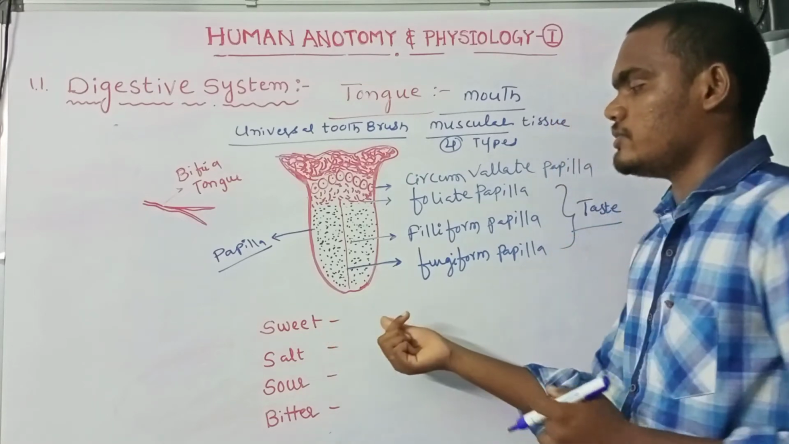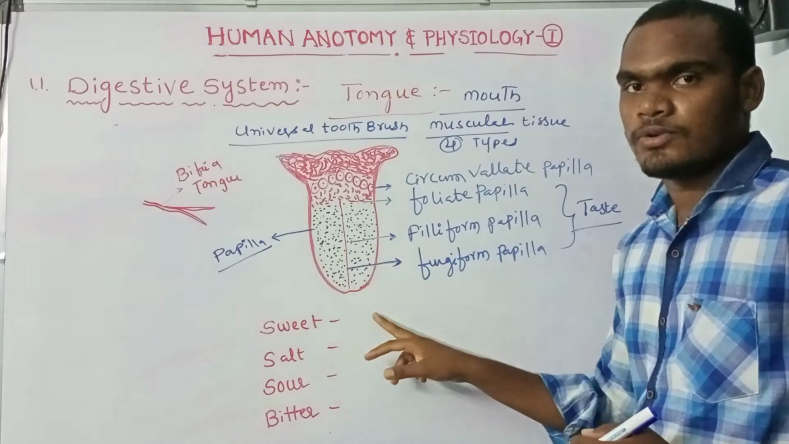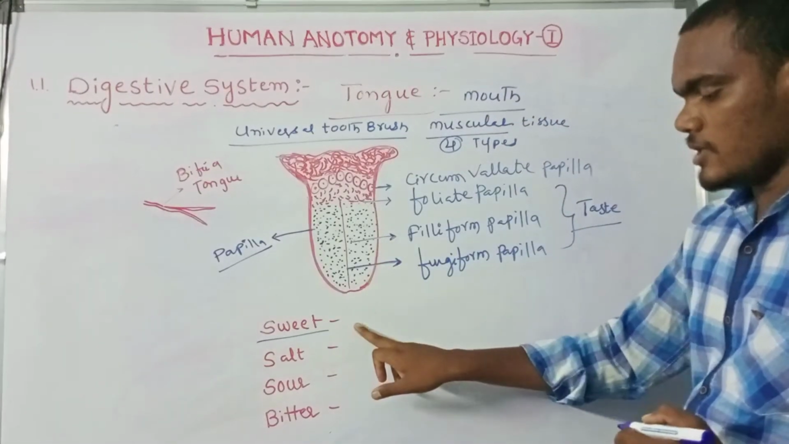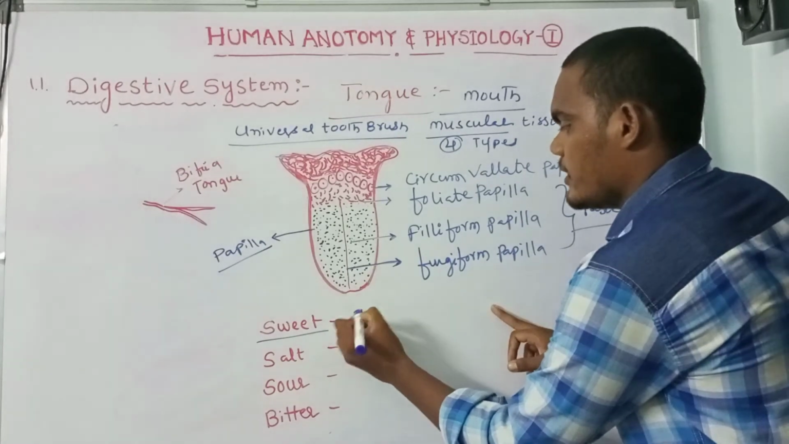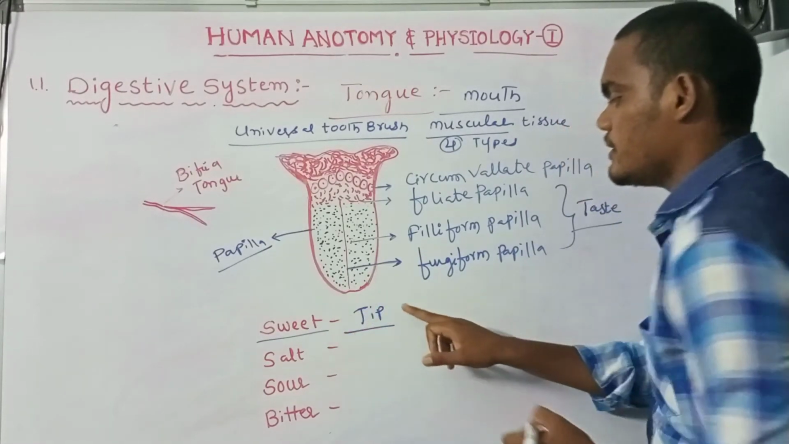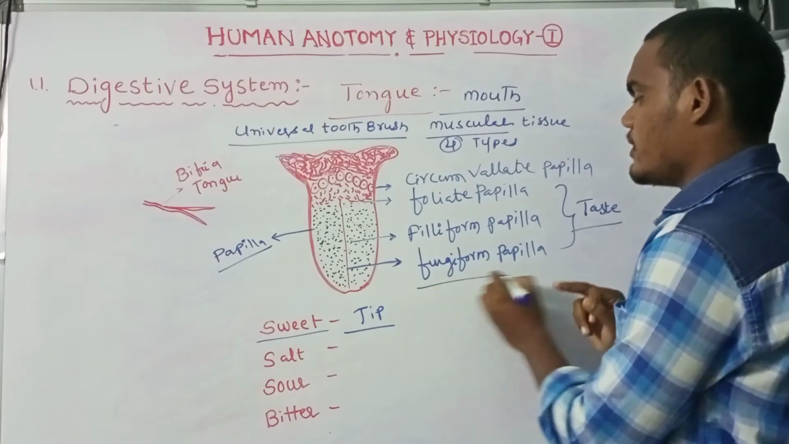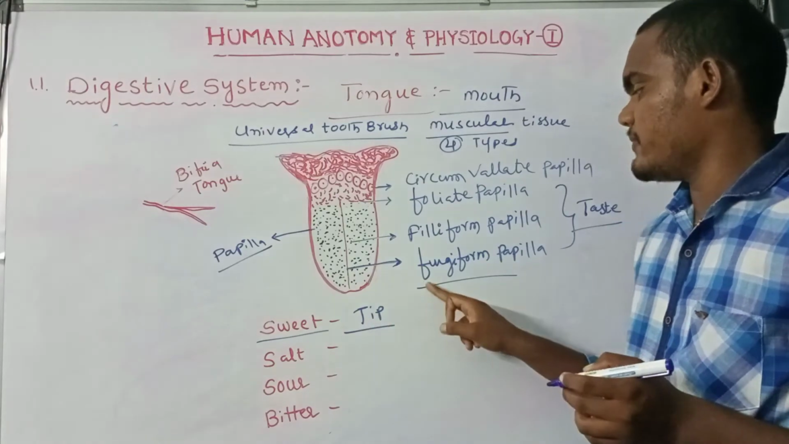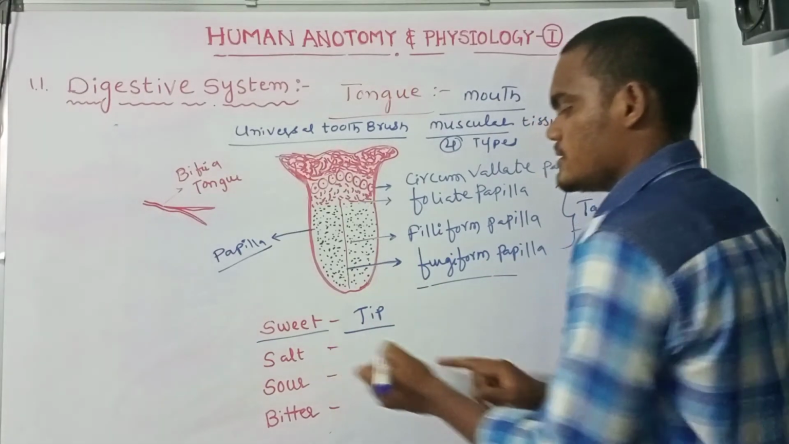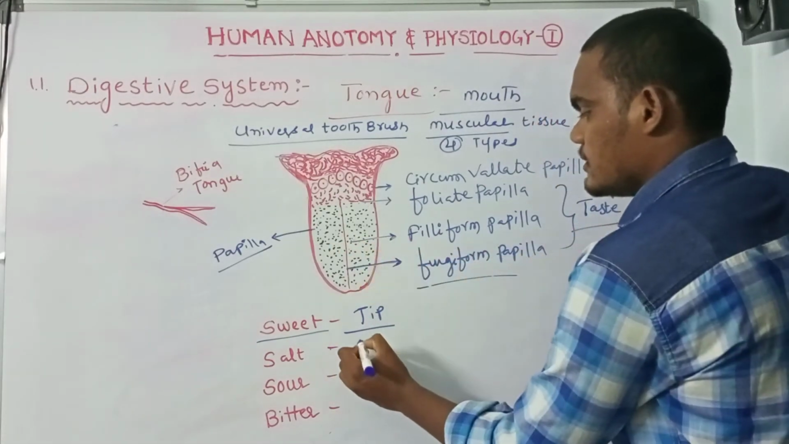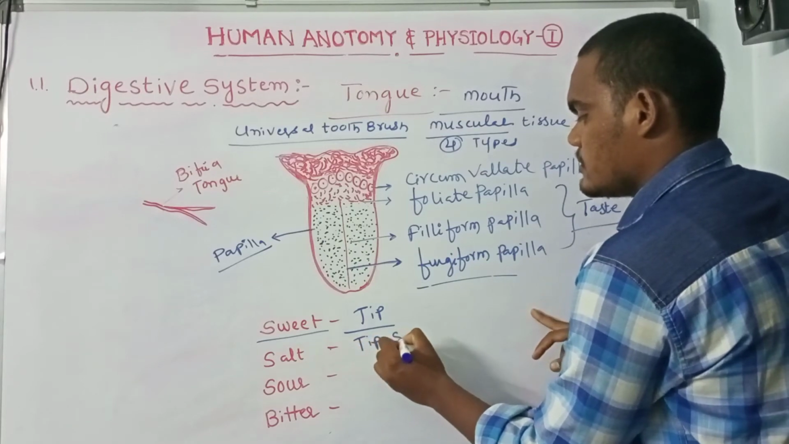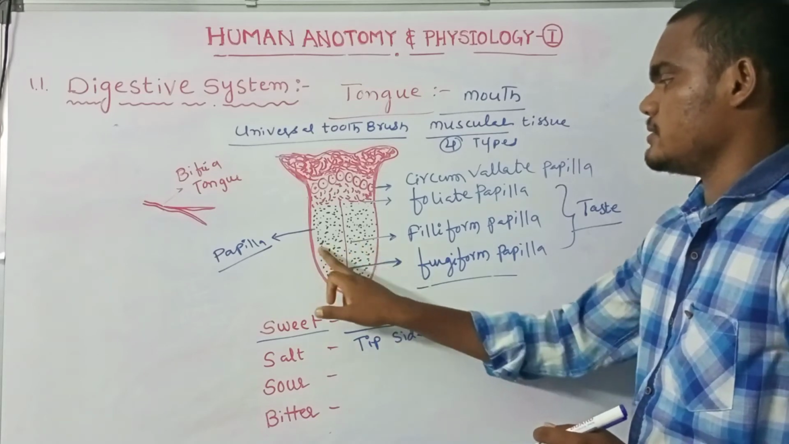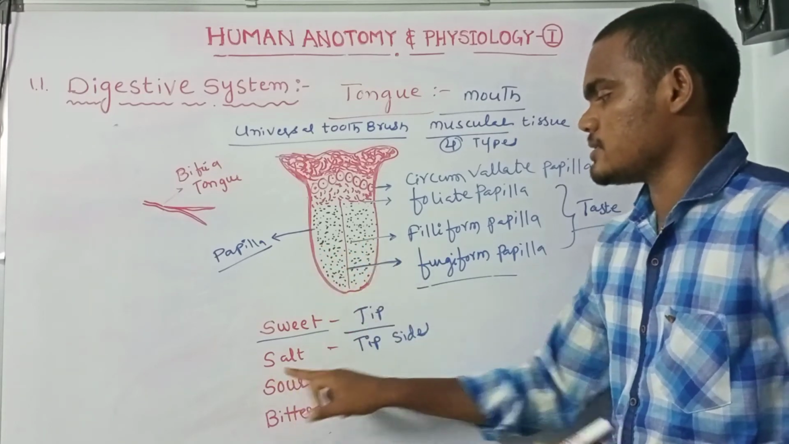We are continuously observing the tongue. Let us move to the sweet taste buds. Sweet taste buds are the fungiform papillae at the tip of the tongue. Salt is tasted at the sides of the tip. On the sides near the tip, we can taste salts.